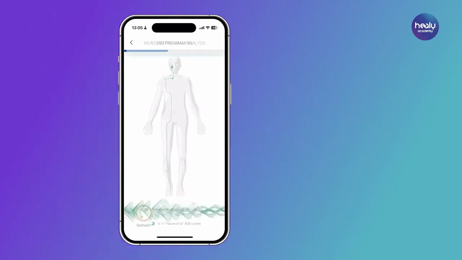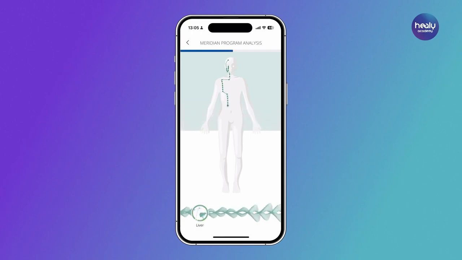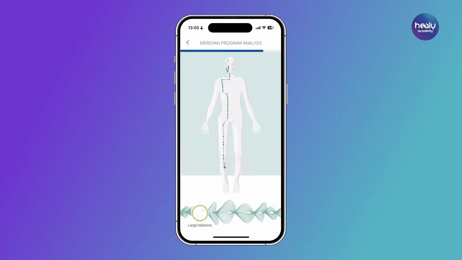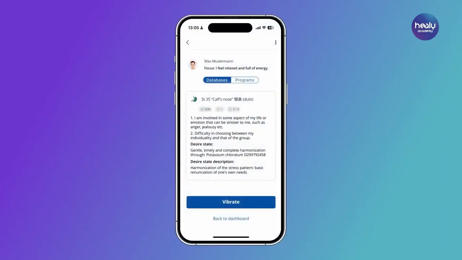Finally, in the third step, the resonance with the MagHealy and Healy Meridian programs for the most incoherent meridian is analyzed in the information field. Not all meridian programs are analyzed, only those that are suitable for promoting the coherence of the respective meridian from the hypoactive or hyperactive state. The database analysis results. After these 3 analysis steps, the analysis results for the databases are displayed.